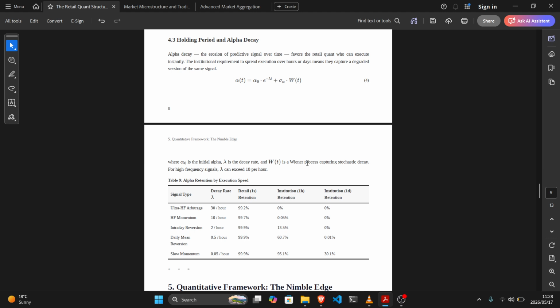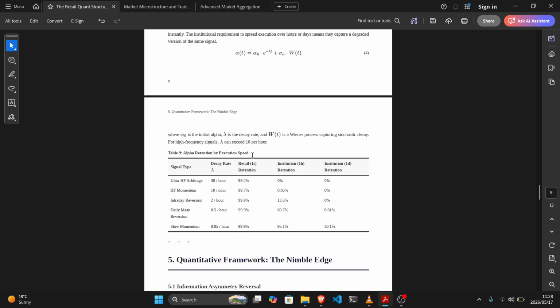Table 9, alpha retention by execution speed. Signal type, decay rate lambda, retail 1 second retention, institution 1 hour retention, institution 1 day retention. Ultra-high frequency arbitrage, decay rate of 30 per hour, and retail retention at 1 second is 99.2%. An institution at 1 hour has a retention of 0%, and an institution at 1 day has a retention of 0%. High frequency momentum, decay rate 10 per hour. Retail at 1 second can retain 99.7%. An institution at 1 hour can only retain 0.05%, and at 1 day, 0%.